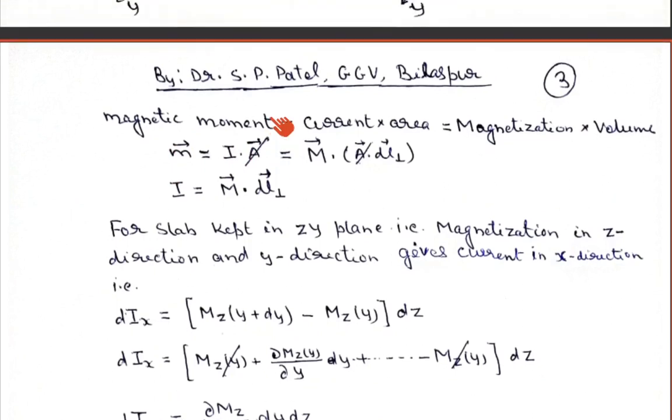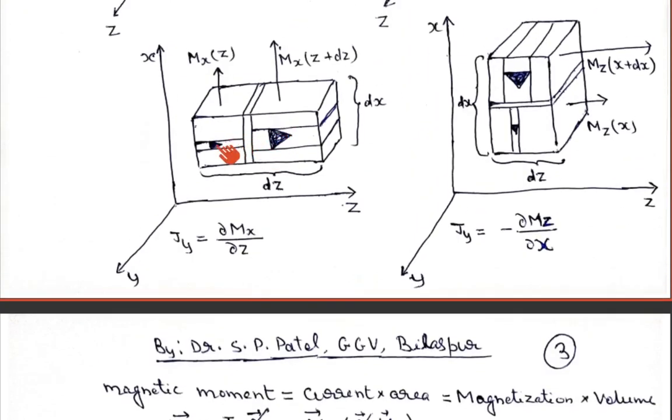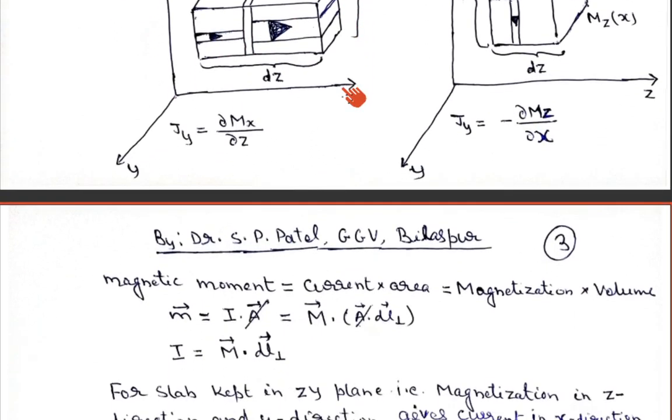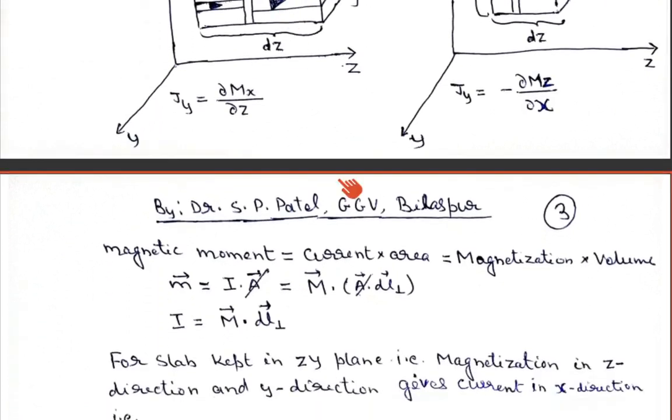If you see here, the current is flowing in the x direction, so the area vector is perpendicular to the current. If you see the area vector, it is along this direction. The current is flowing here, and my area vector is along this direction, which means the dipole moment will be along this direction.